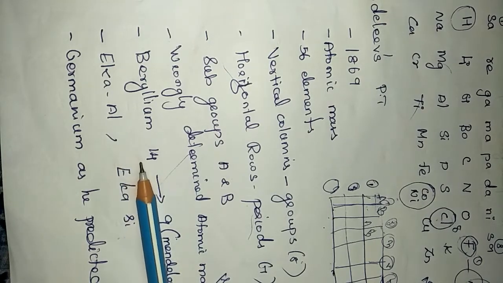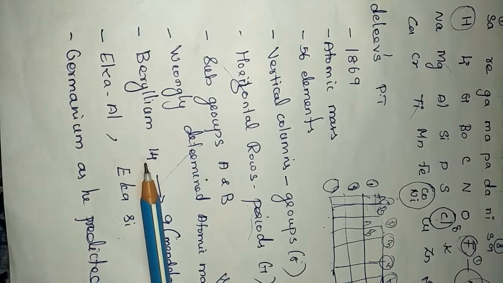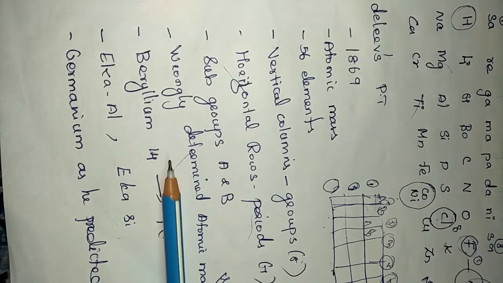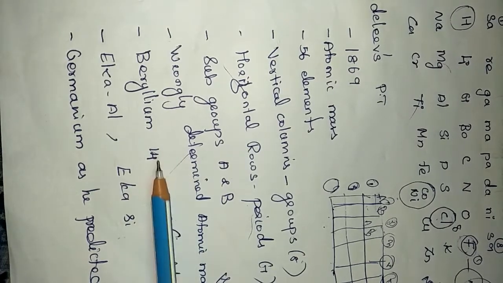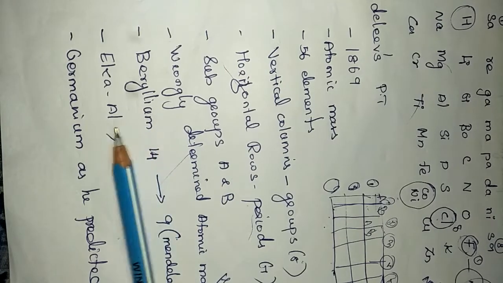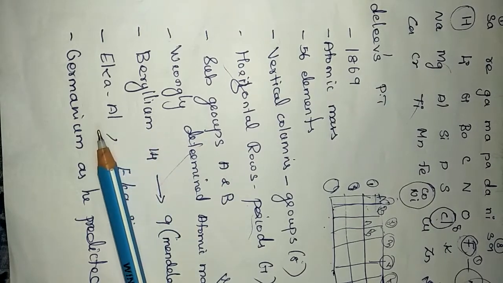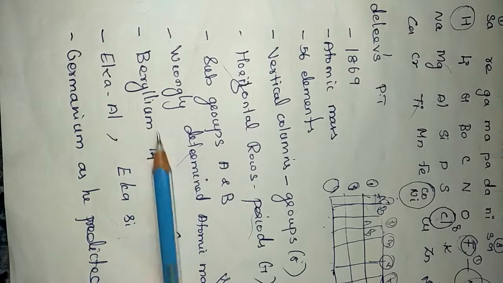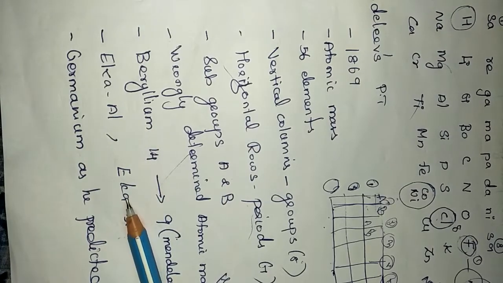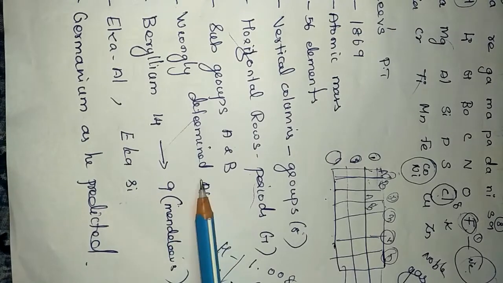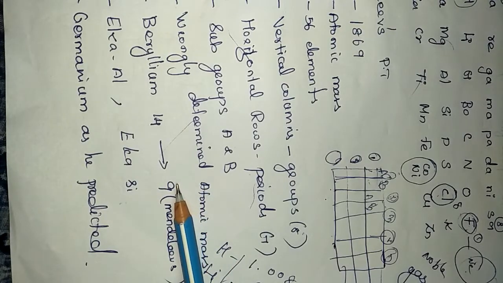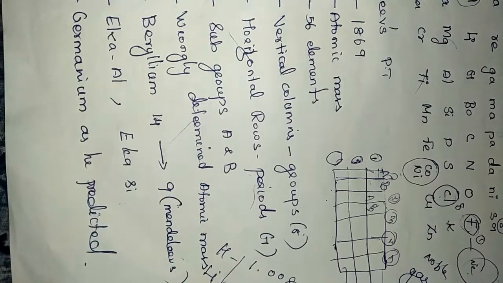He predicted in future these elements can be identified, and that element is unknown. Till now it was not discovered, but he predicted it can be found in future. So for that element, right now itself he gave the name Eka, that is Eka aluminum and Eka silicon. Like his prediction, in future they discovered germanium.